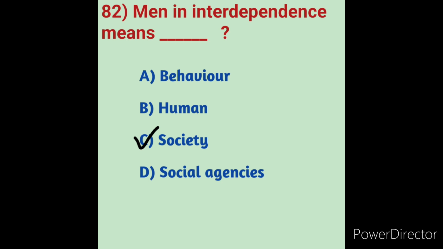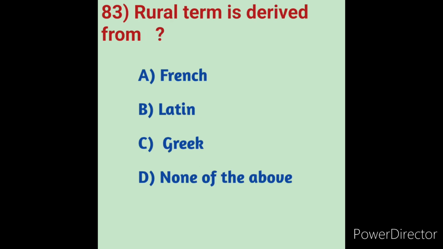Next we will move on to question number 83. The word rural is derived from which language? We will see the options. Option A French, option B Latin, option C Greek, option D none of the above.